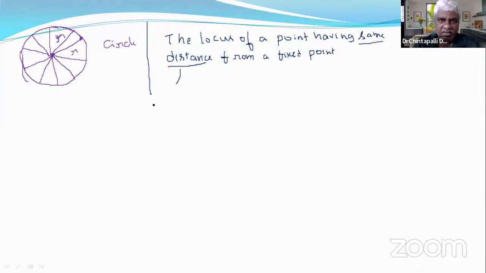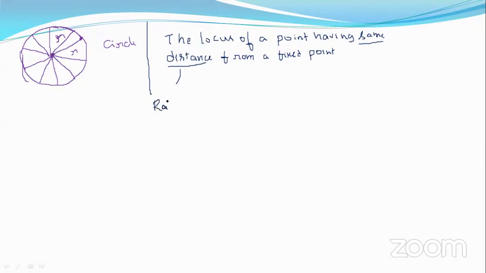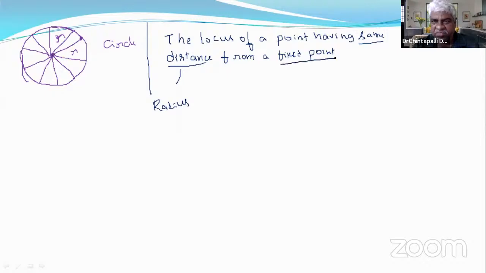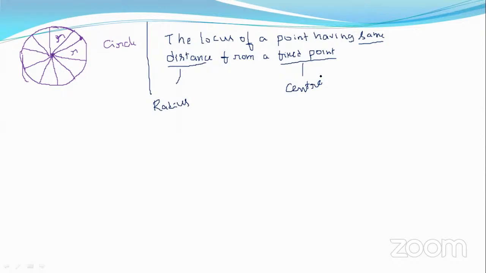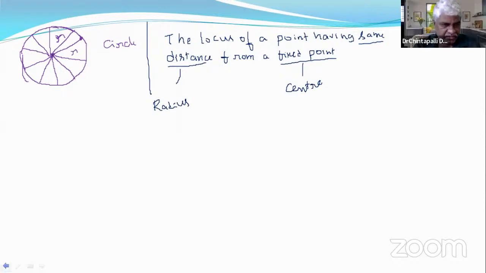That same distance is called the radius, and that fixed point is called the center, which is the definition of a circle.